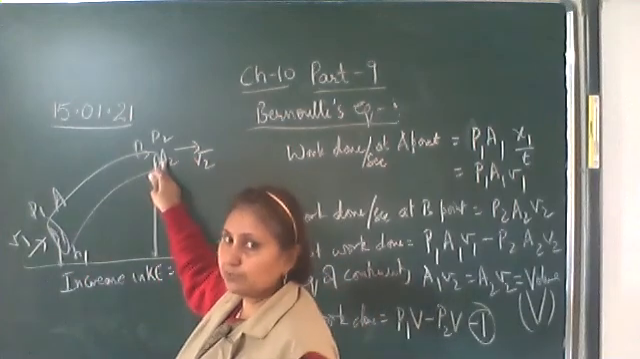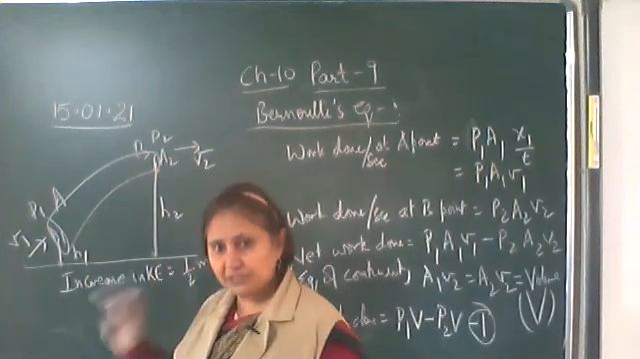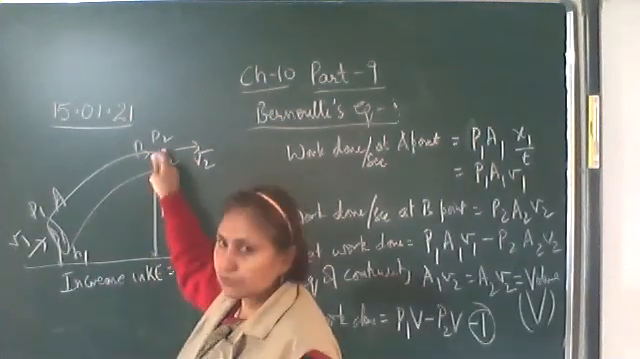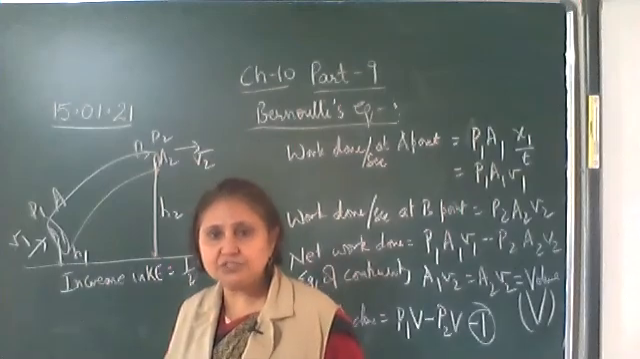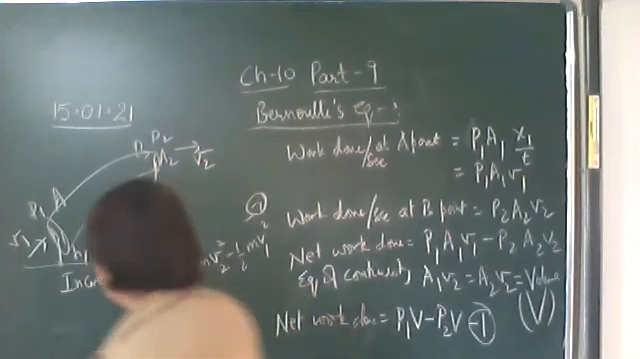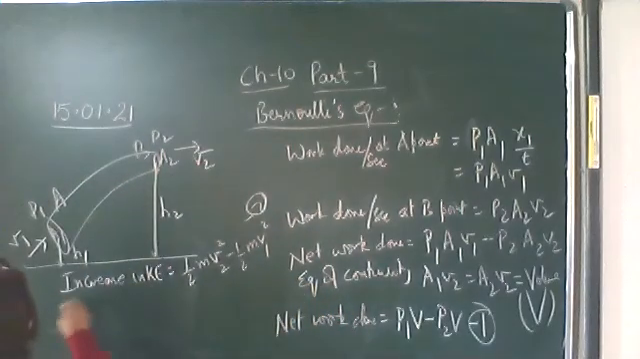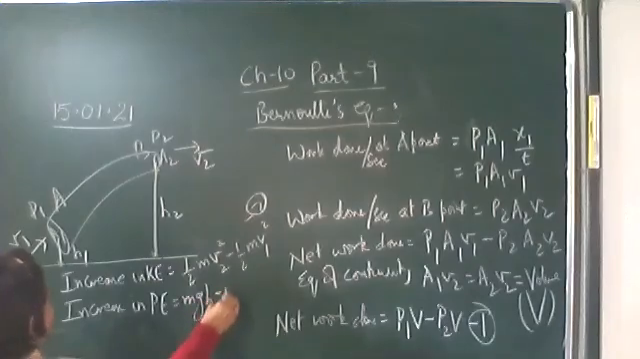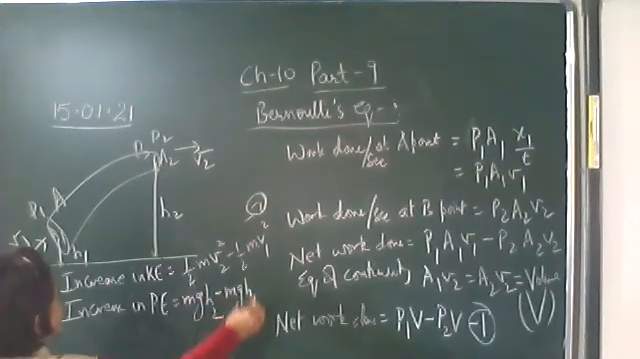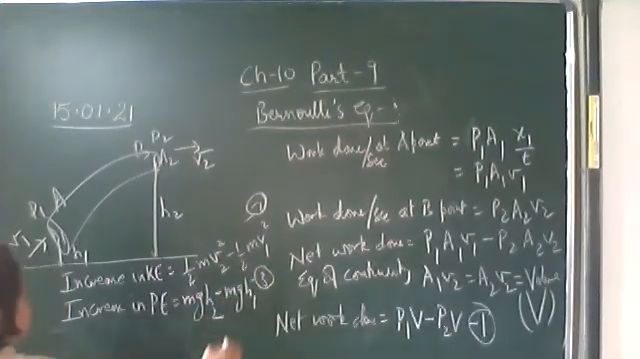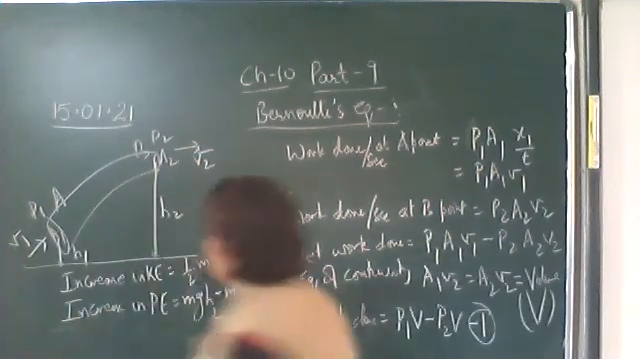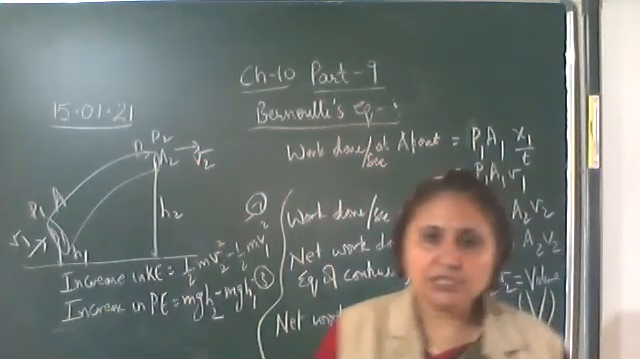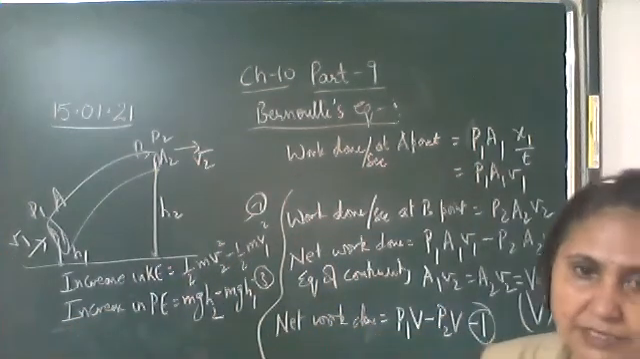Okay, now potential energy. Moving from A to B, again the potential energy increases. Why does it increase? Because the height at point B is more. So there is some increase in potential energy also. What is the increase in potential energy? It is mgh2 minus mgh1. This is equation number 3. The increase in potential energy is mgh2 minus mgh1.